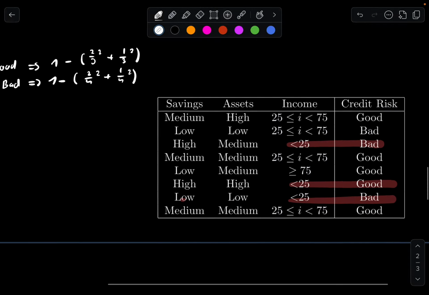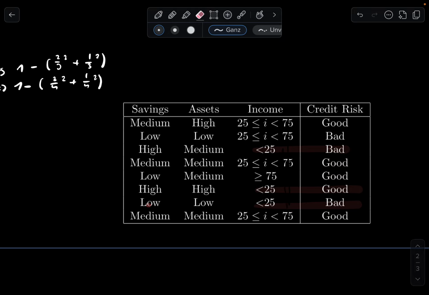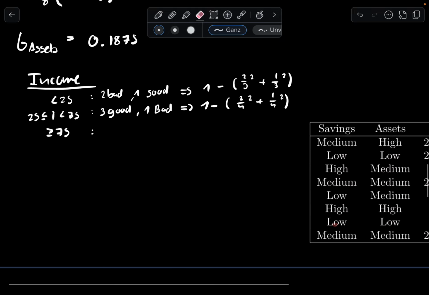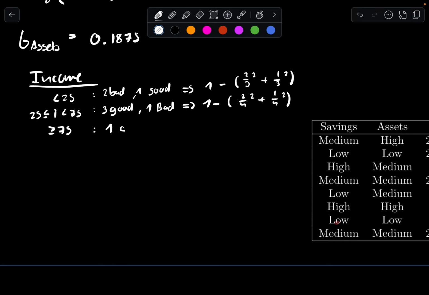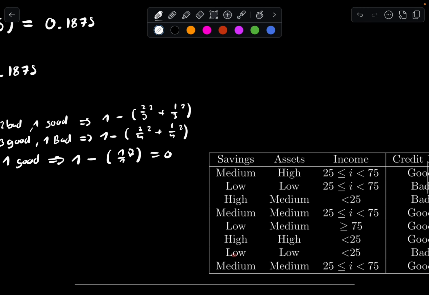And now we check the last one, which is going to be just a singular case. So greater or equal to 75, and that's going to be 1 good. 1 minus 1 squared is going to be equal to 0.